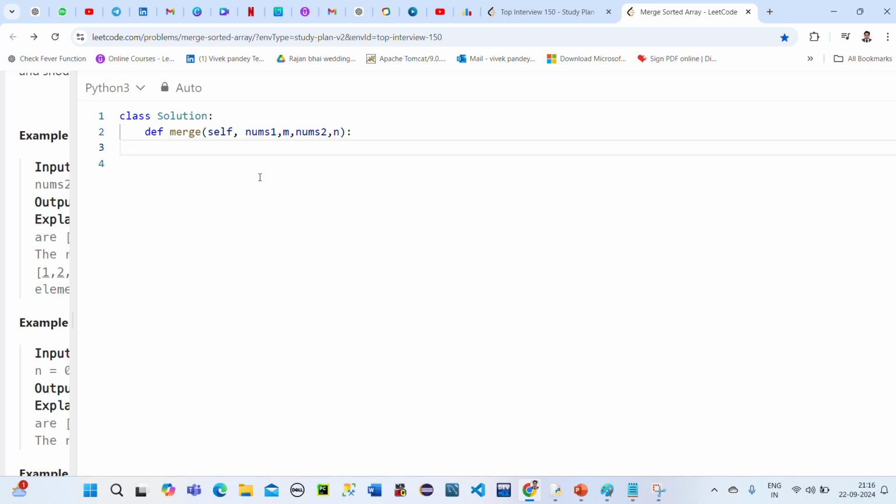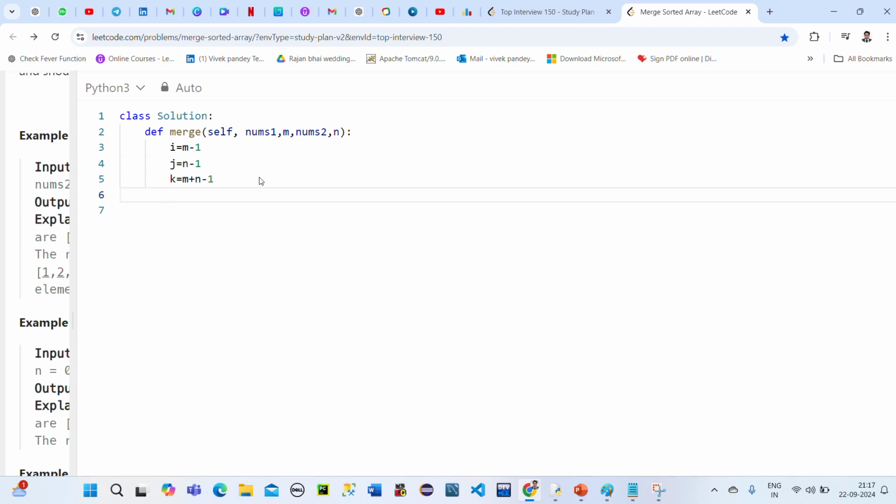Okay, fine. Now I need to give the positions: i is equal to m minus 1, j is equal to n minus 1. And then k is equal to how much? k is equal to m plus n minus 1. Simple. Now I have given all this.